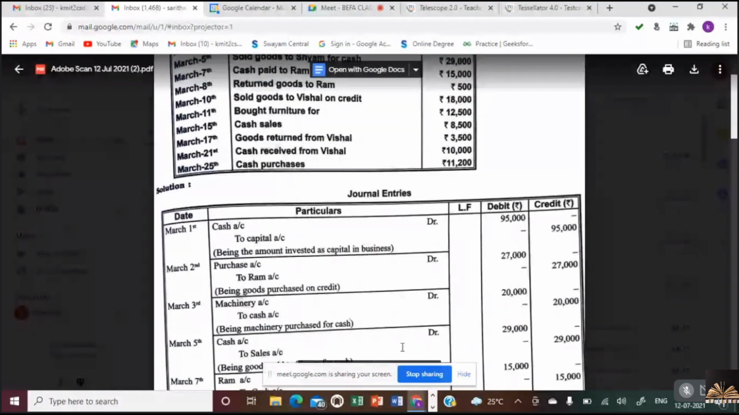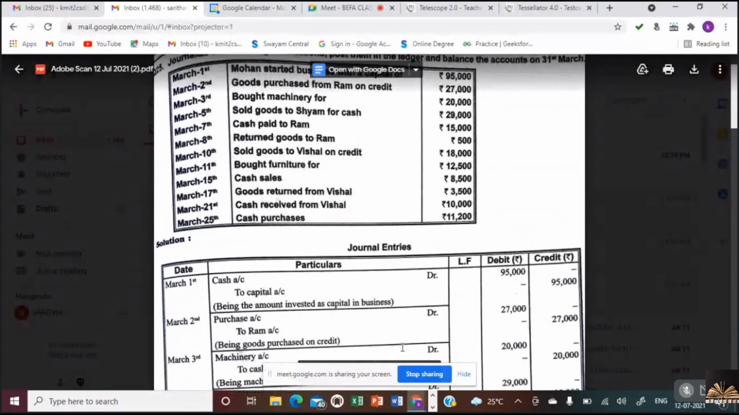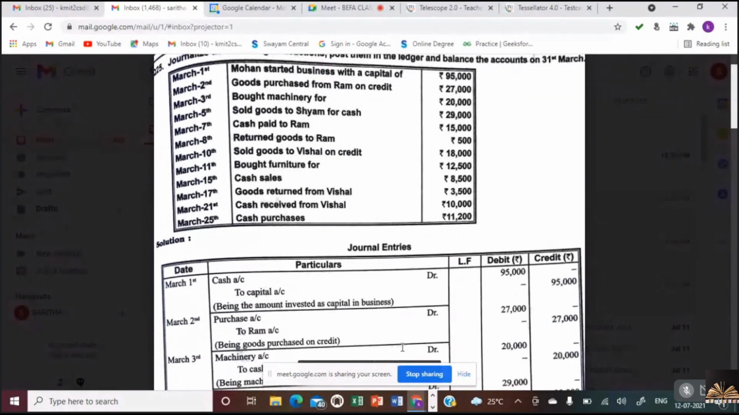Now going to the next transaction, cash sales 8,500. Now cash sales, what will come inside the business? Cash sales, what will come in the business if you sell goods in cash? Cash account debit to sales account. Very good. Debit what comes in. Cash is coming in, goods are going out. So cash account debit to sales account.